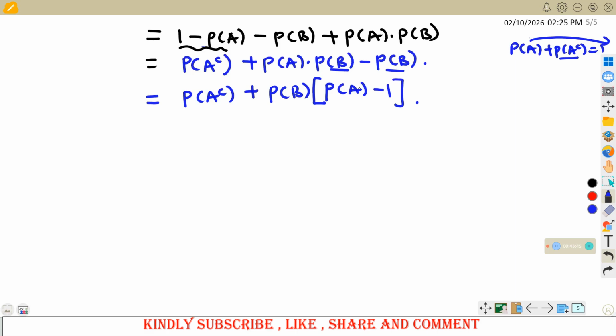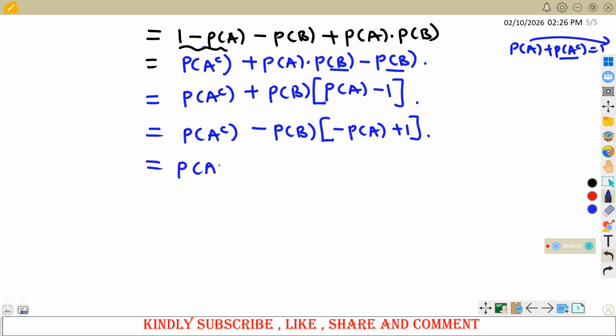Now, I want us to look at this. When you look at this probability of A minus 1, I want us to put it in this way, where I can have this as 1 minus probability of A. So in that case, I want us to bring out the negative sign. If you take out the negative sign, this will be minus probability of B. Then what remains here, this was initially a positive, so it becomes minus probability of A, and this becomes a plus. I want to have a minus out, such that it becomes 1 minus that. So in other words, I can easily write this as 1 minus probability of A.